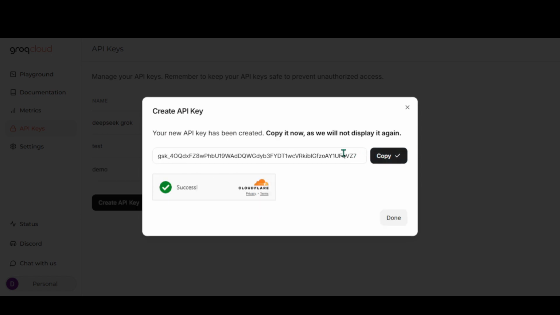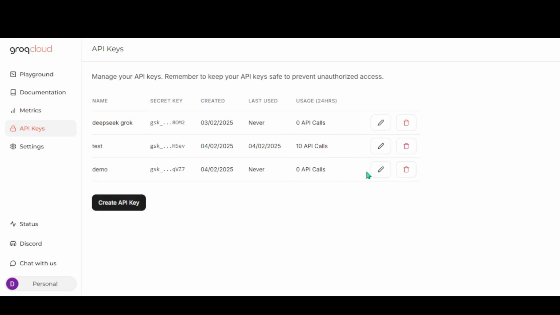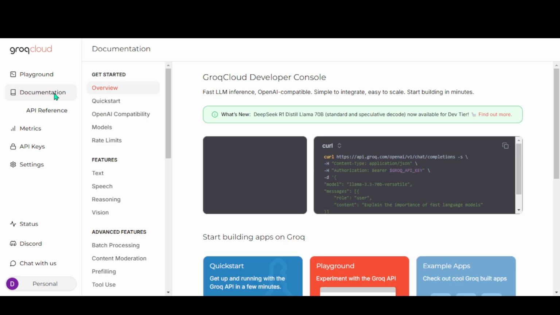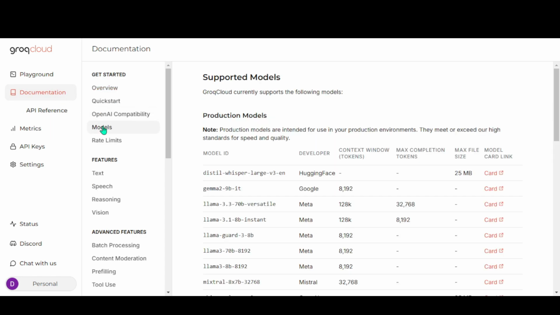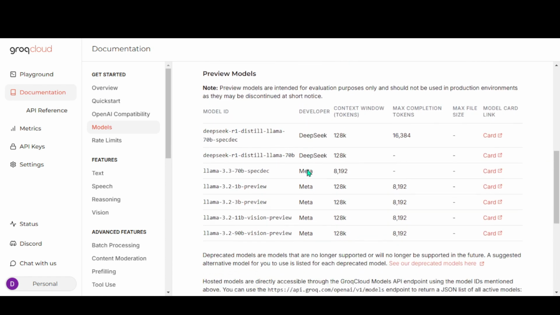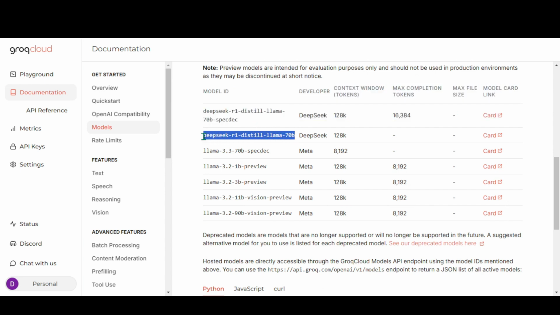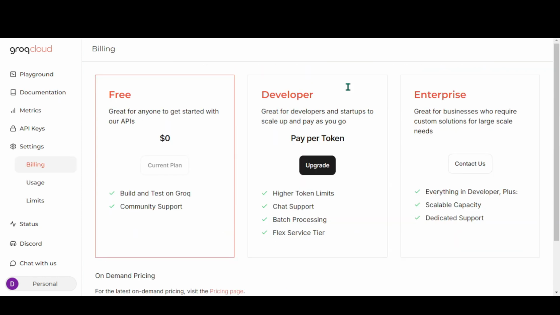Copy it. Now, if you want to learn more about their services and what models they offer, under documentation, click on models, and you can see all the models they host. So we are interested in this one. You can even use their API for free for some time on the free plan, which is great.